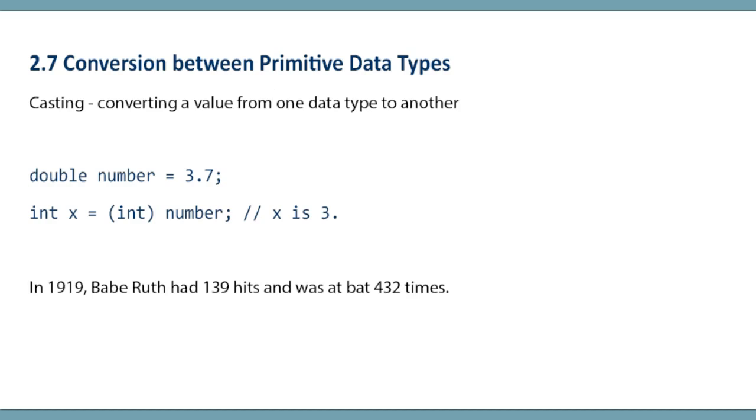Section 2.7, Conversion between primitive data types. Java allows us to convert between one data type and another. The term for this is casting. You can cast one variable to a different data type, meaning convert it to a different data type.